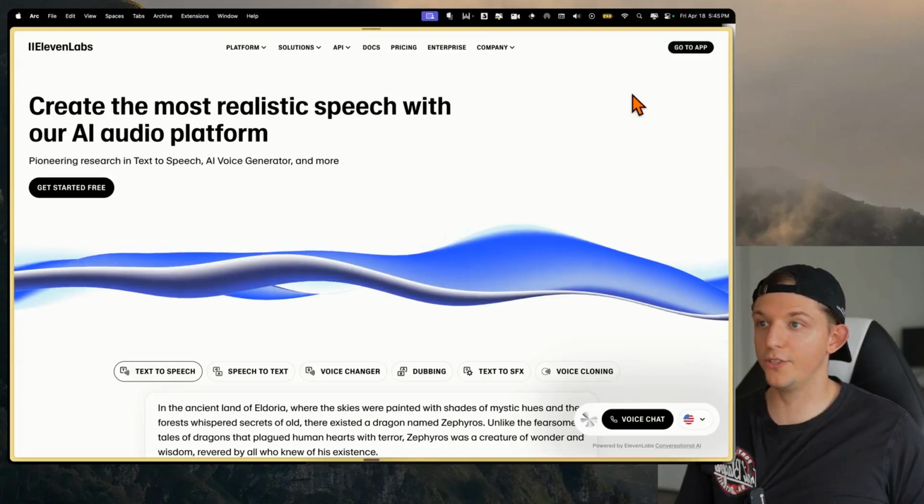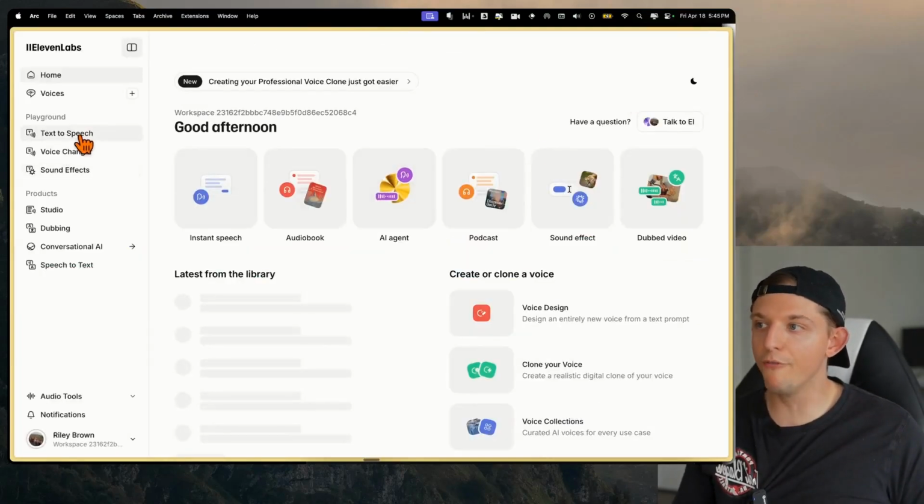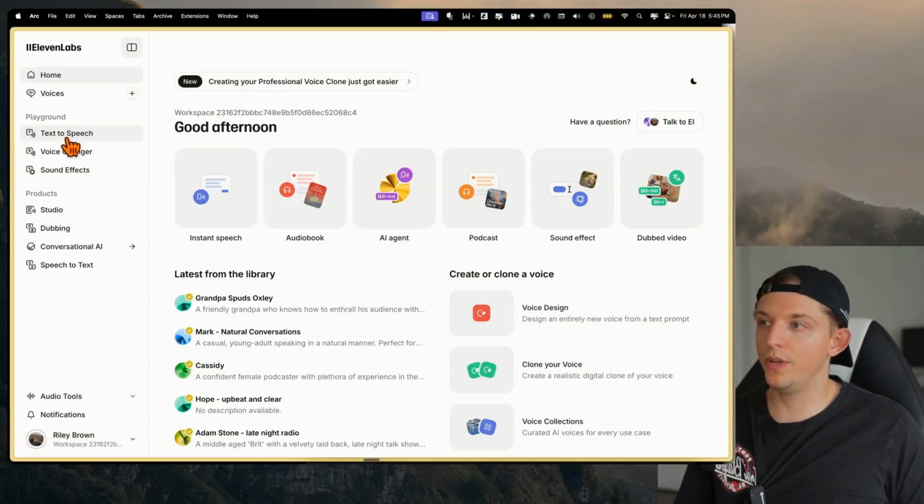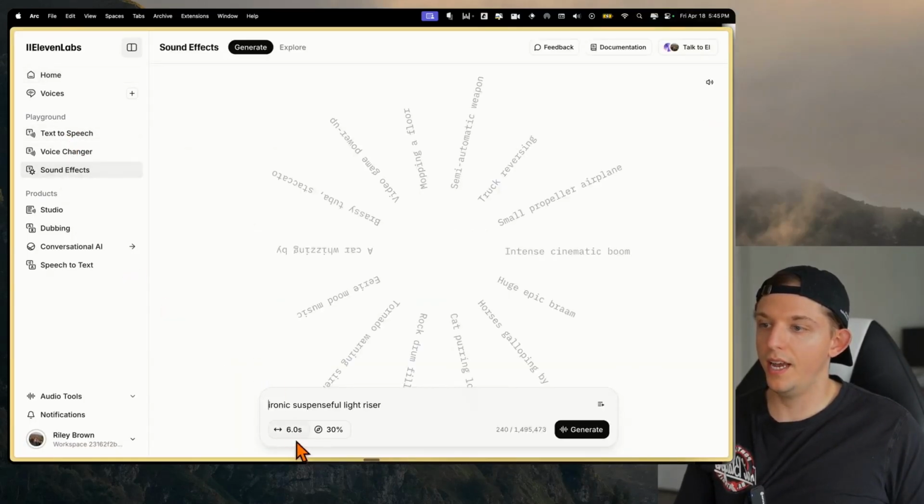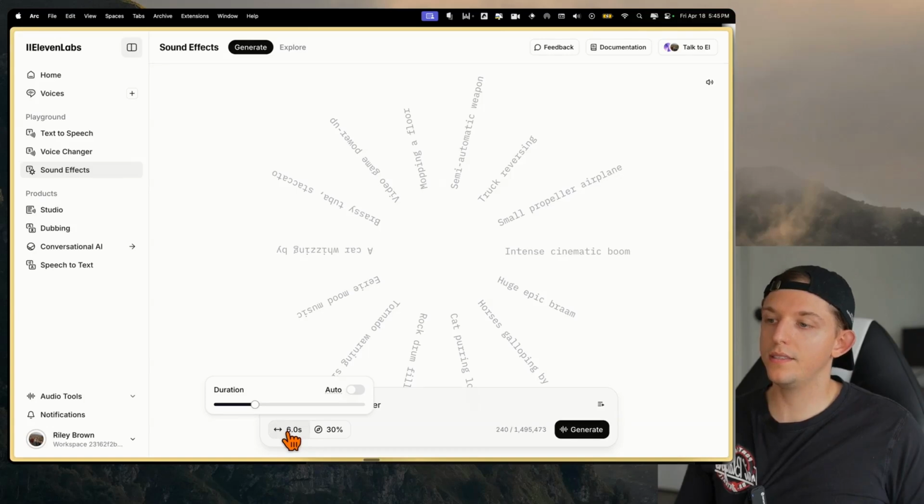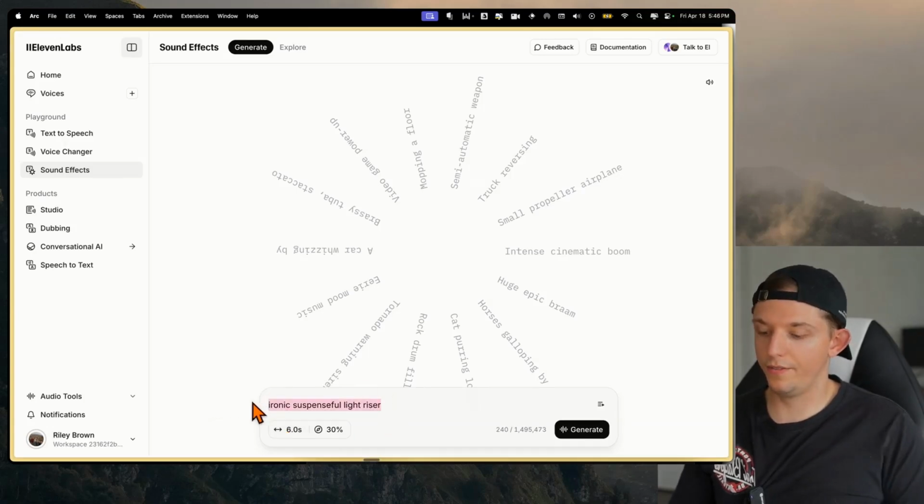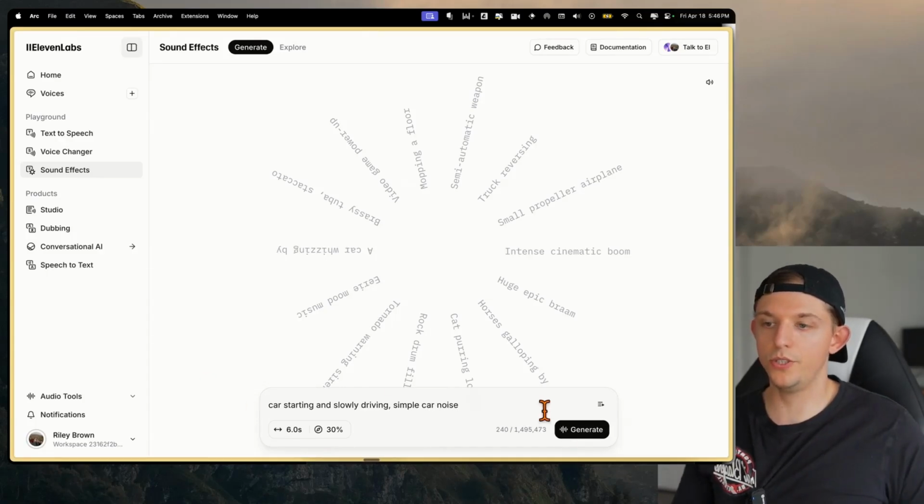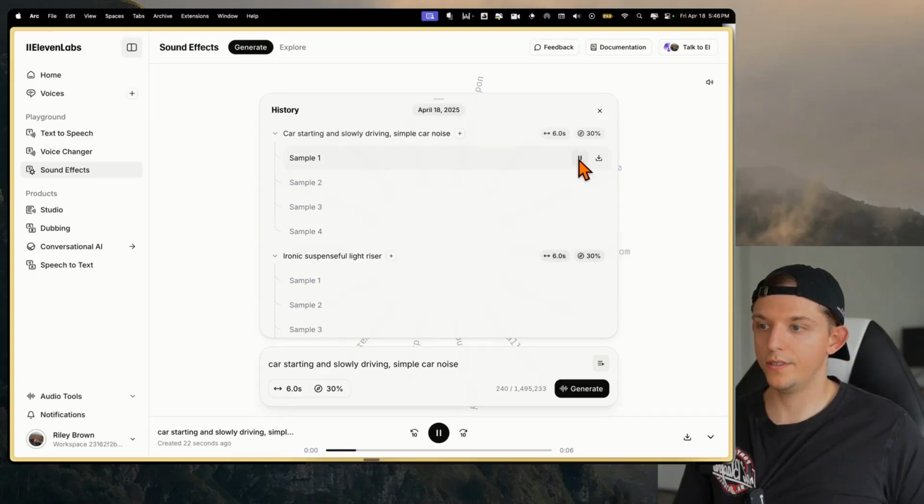And while that's loading, let's go to ElevenLabs, because again, we're applying everything that we've learned and connecting it all together. What we want to do here is create a sound effect, and we want this to be, let's say, 6 seconds for now. And let's say car starting and slowly driving. Simple car noise. I don't want it to be too complicated. All right, let's check out these noises. Pretty solid. Let's use that noise.